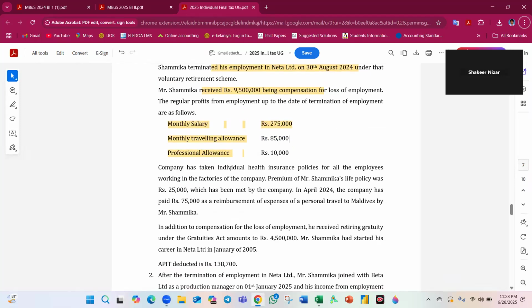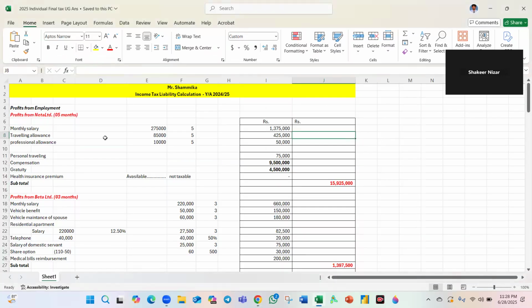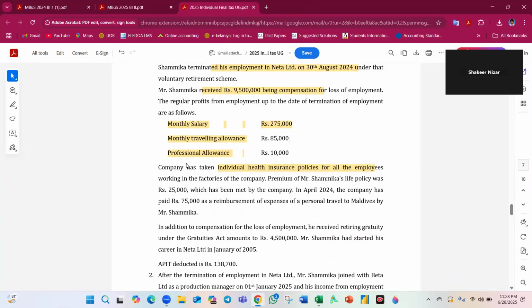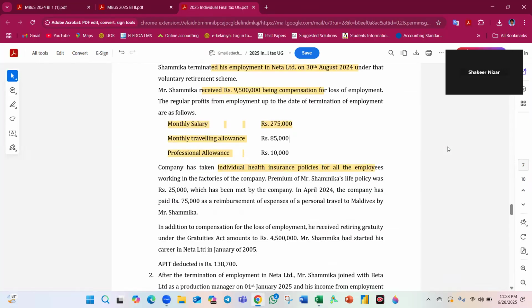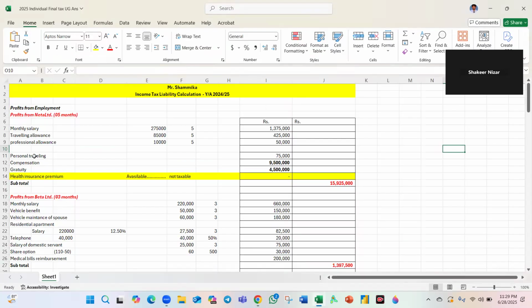The company has taken individual health insurance policies for all employees working in the factories. The premium of the life policy is 25,000, which has been paid by the company in April. Because the health insurance policy is uniformly applicable, it is not a specific benefit associated to Mr. Shamika, therefore it is not taxable. This health insurance premium is not taxable.